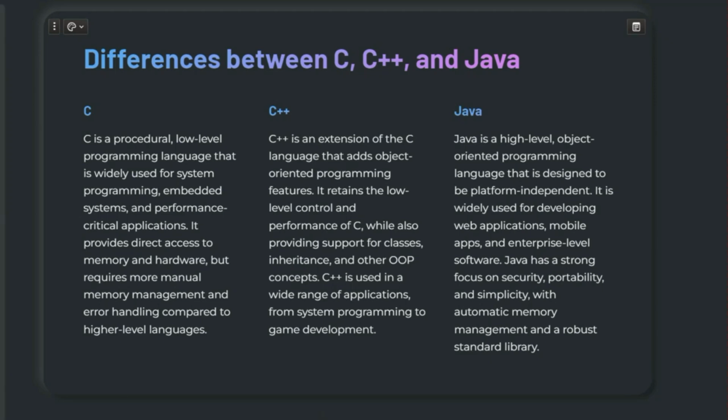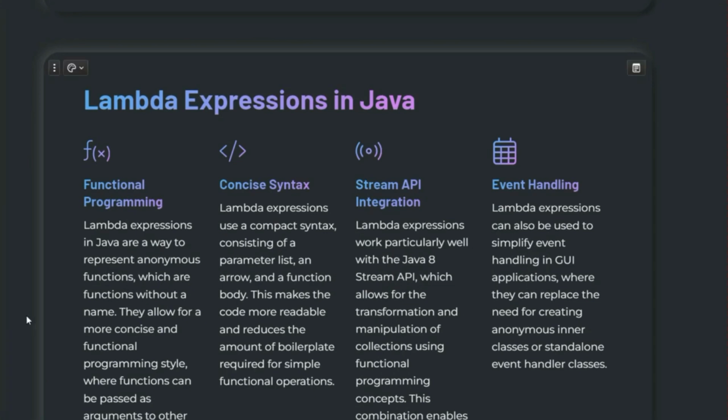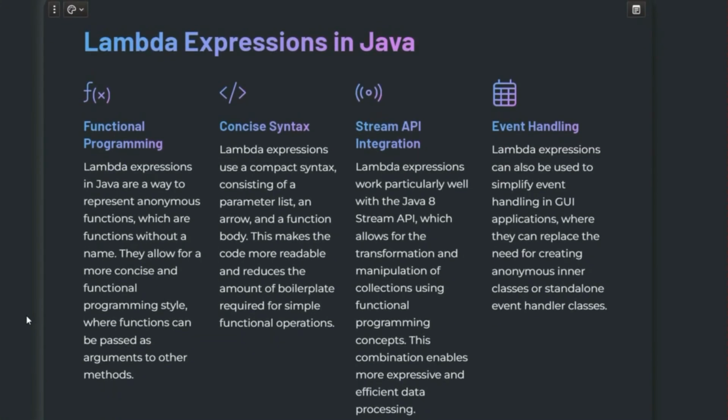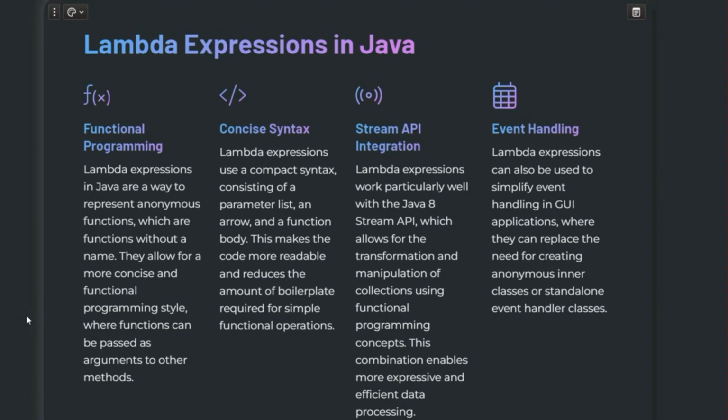Okay, the next question is, what is lambda expression in Java? So before answering this question, start by giving the answer of functional interfaces. What are functional interfaces? Interfaces which have only one abstract method, that is a single abstract method, and then start answering what is lambda expression. The lambda expression in Java is a way to represent instances of functional interfaces, and they provide a clear and concise way.